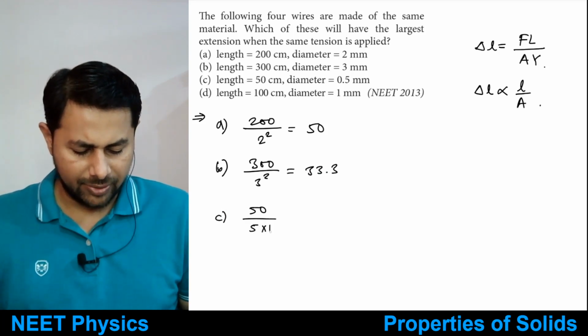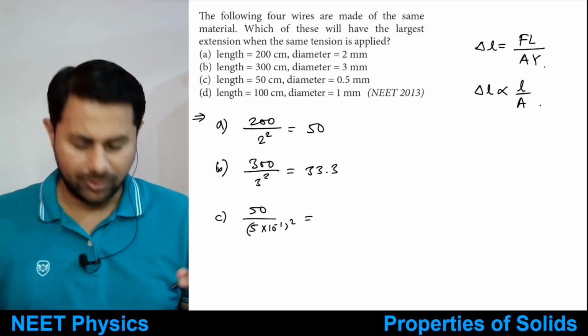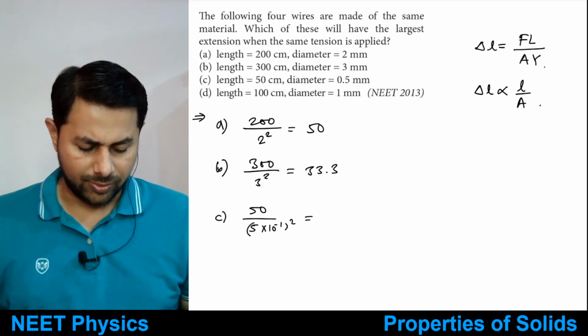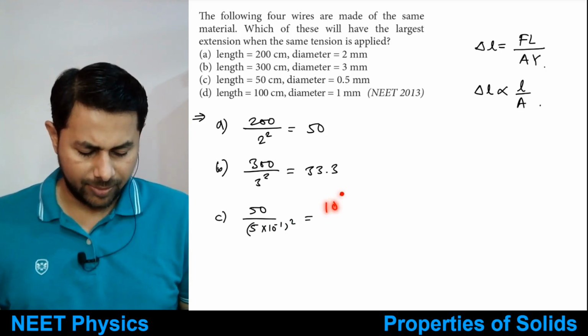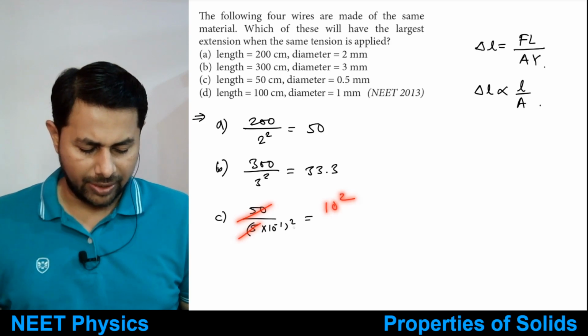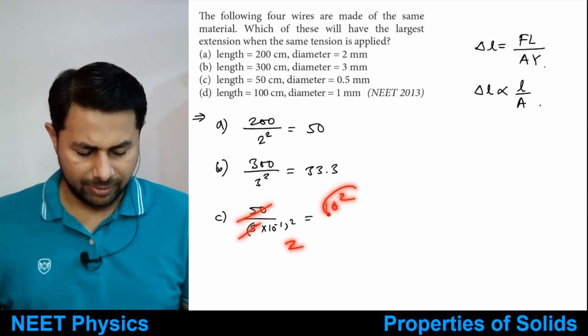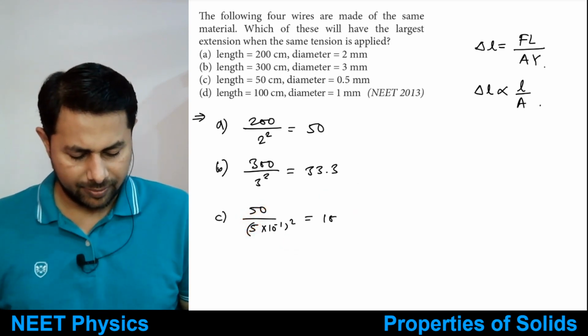Option C is 50 divided by diameter is 0.5. So let's take 5 into 10 raised to minus 1 square. So this is 25 multiplied by 10 raised to minus 2. That goes to the numerator, becomes 10 raised to plus 2. So 50 divided by 25 is 2. 2 times 10 raised to 2 means 200.